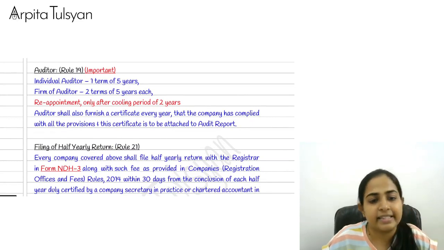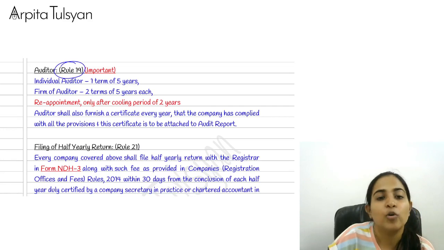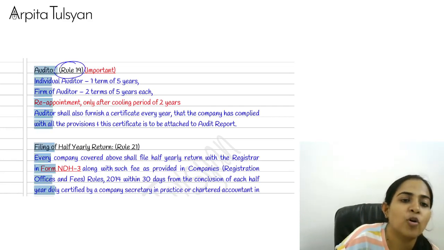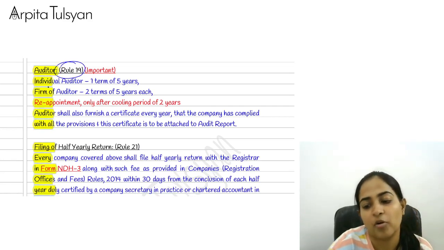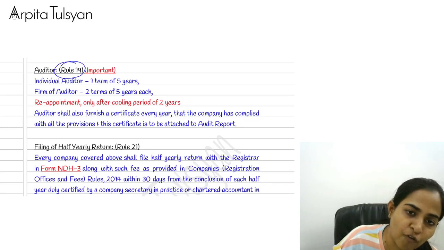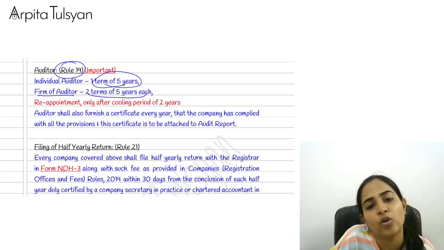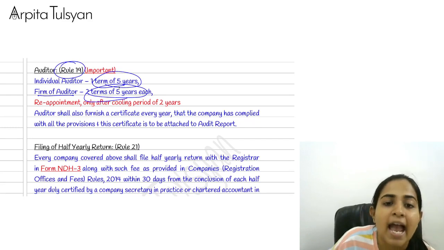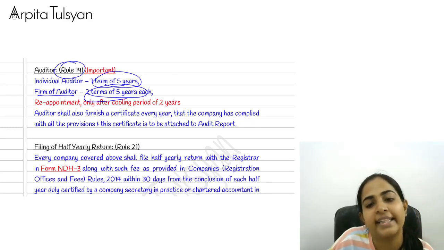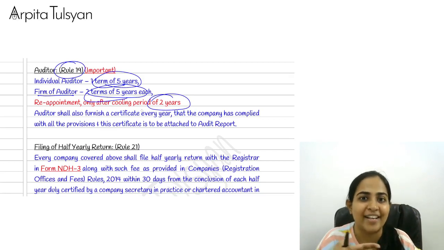Okay. Next, the last 3 rules: rule number 19, 21 and 24. Rule number 19 talks about the auditor of a Nidhi company. So again, if an individual auditor is appointed, he can act for 1 term of 5 years. If a firm of auditors is appointed, then 2 terms of 5 years each. And after that, if they want to come again, there is again going to be a cooling period of 2 years, just like it was there for the directors.